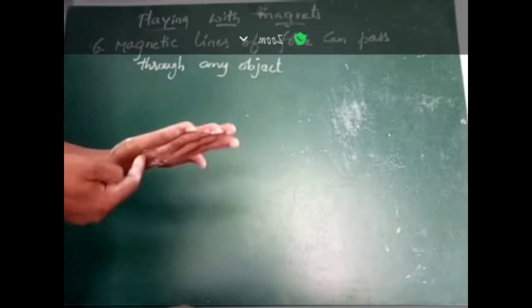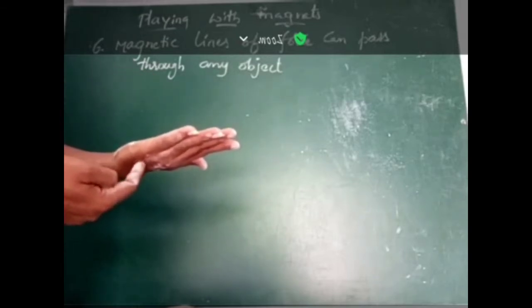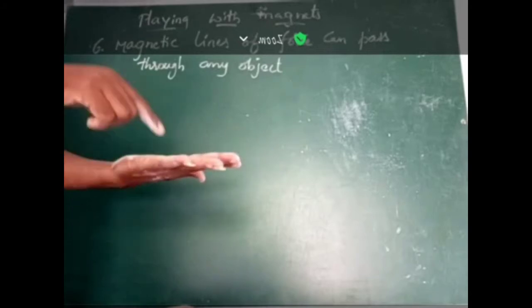Why does it move? Because the force exerted by this magnet can pass through the paper or some plate, so it affects the magnetic material and makes it move to and fro corresponding to the movement of the magnet. From this example we can see that magnetic lines of force pass through any object. So these are some properties of magnetic lines of force and magnets.